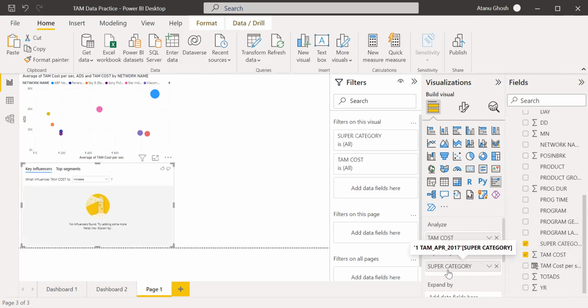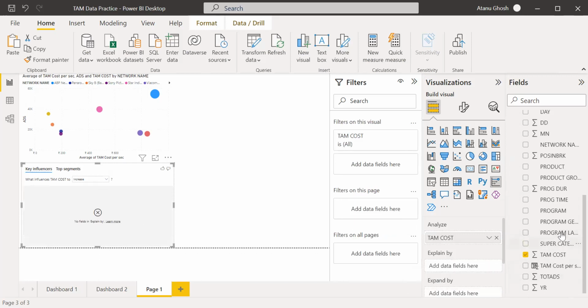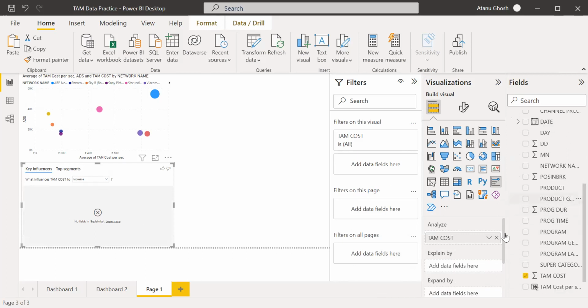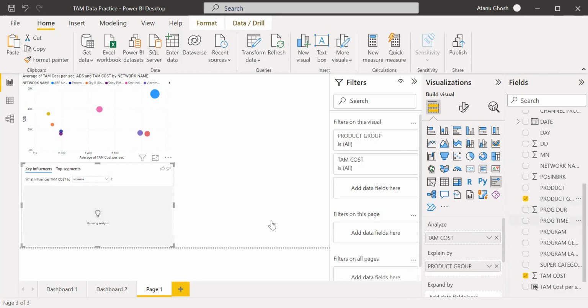Not influencers, so we can't take super category. Couldn't find out much difference. So let me try TAM cost by what else? Let me try product group. Find the difference.